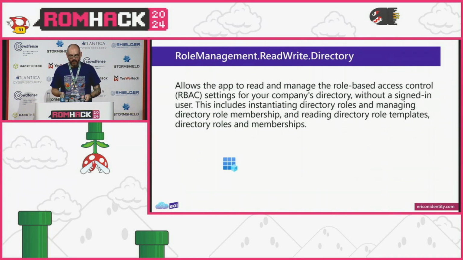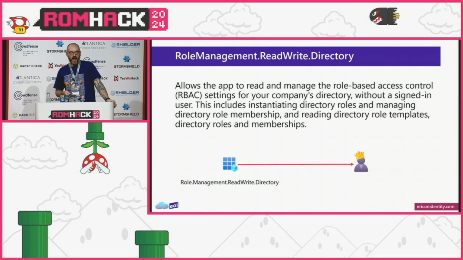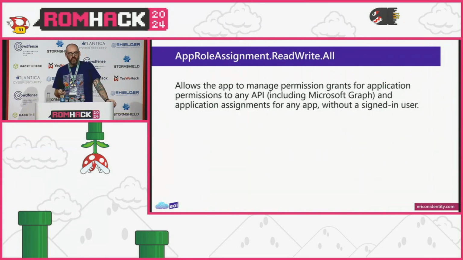So we have our application that has role management read-write directory. And the concern here is that this is able to add or remove people to any role, including global admin. So if Tom in accounting owns this application and Tom in accounting becomes targeted, or he's an insider threat, Tom in accounting is also effectively now a global administrator if he has the ability to manage this privileged application. And really just one step away is app role assignment read-write all.